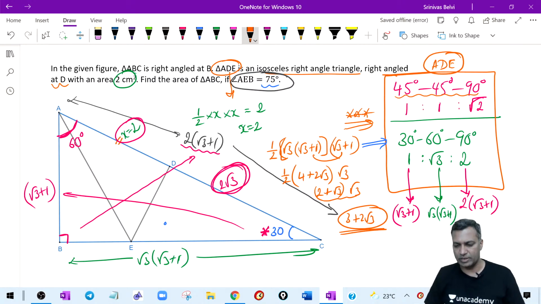Simplification later, that should not be a problem there. Area of the triangle is half base into height. Upon simplification, you will get this as 3 plus 2 root 3. All right, everybody clear on this?